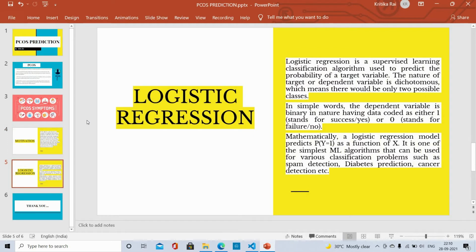Now I have built this project with the help of the logistic regression model. Logistic regression is one of the most popular machine learning algorithms, which comes under the supervised learning technique. Logistic regression predicts the output of a categorical dependent variable. Therefore, the outcome must be a categorical or discrete value. It can be either yes or no, 0 or 1, or true or false. But instead of giving the exact value as 0 or 1, it gives probabilistic values which lie between 0 and 1. Now I will show the output of my project.